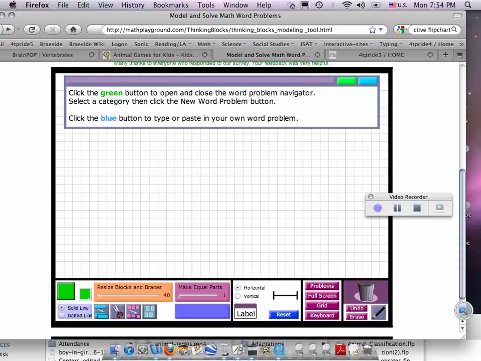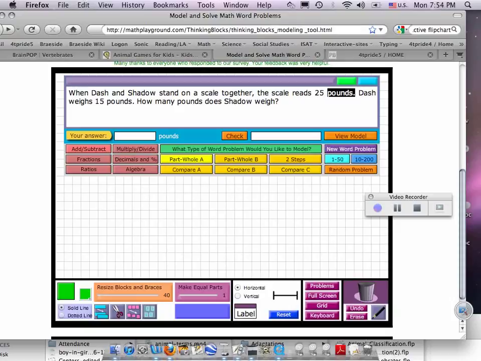That's too bad. I'm getting the spinning ball of doom. But when you get to the problems, you're going to go to the multiplication / division. I'm going to press multiply / divide right now. I'm going to go to critical thinking.